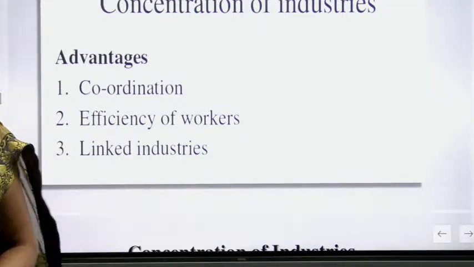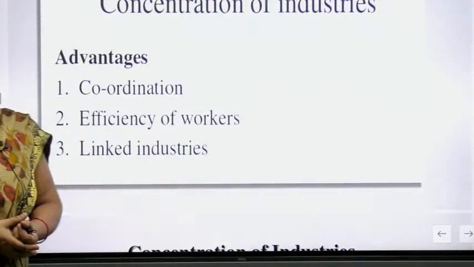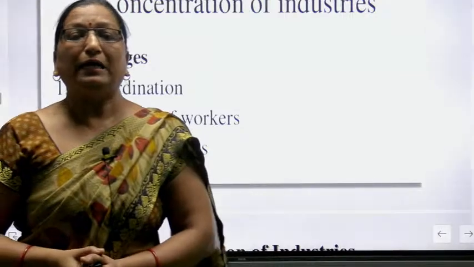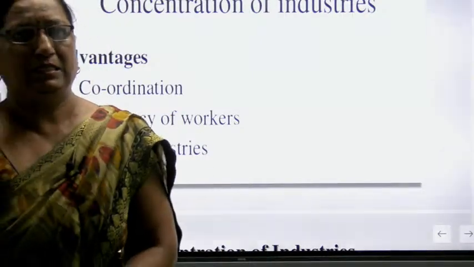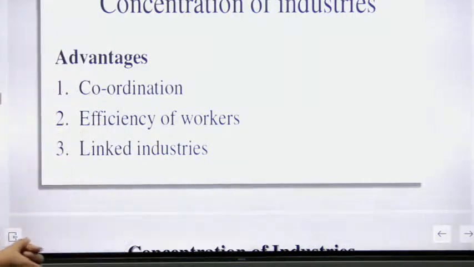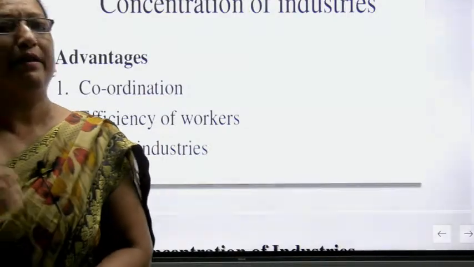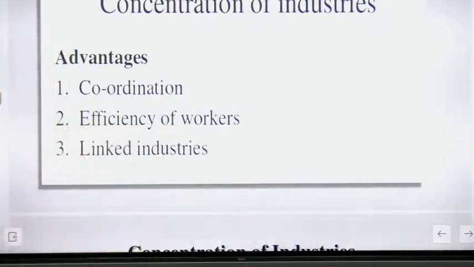Now, these are the reasons we have to read about. Now we have to talk about the advantages. Advantages means benefits of the concentration of industries. What are the benefits, यानी कि हमें क्या क्या benefits हैं, क्या क्या advantages हम लोगों को मिल रहे हैं of the concentration of the industries.